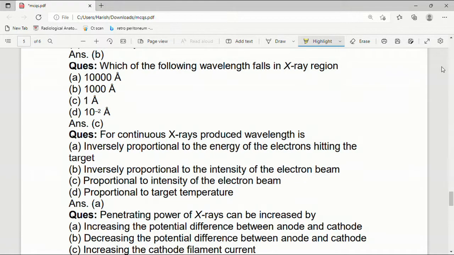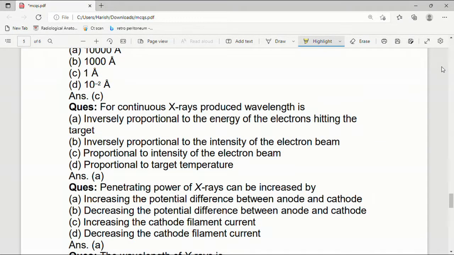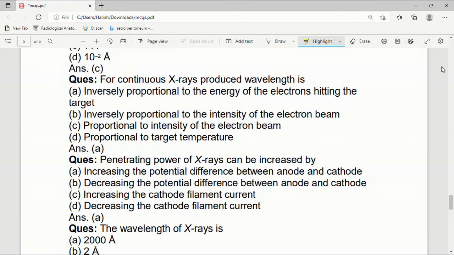Which of the following wavelengths falls in the X-ray region? 10,000 Angstrom, 1,000 Angstrom, 1 Angstrom, or 10 to the power minus 2 Angstrom. Answer is C. 1 Angstrom. For continuous X-rays, produced wavelength is inversely proportional to the energy of the electron hitting the target, inversely proportional to the intensity of the electron beam, proportional to the intensity of the electron beam, or proportional to the target temperature.